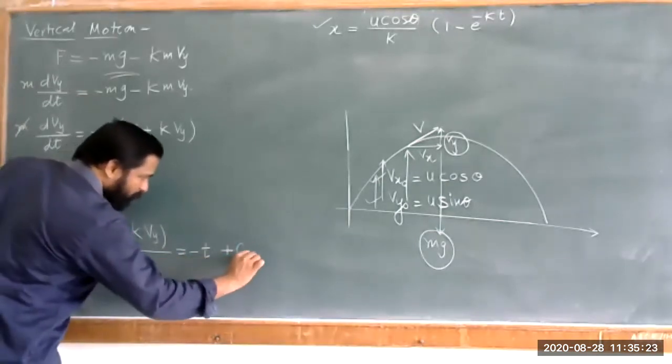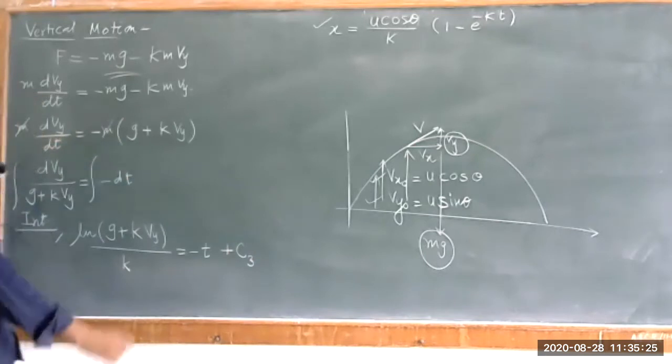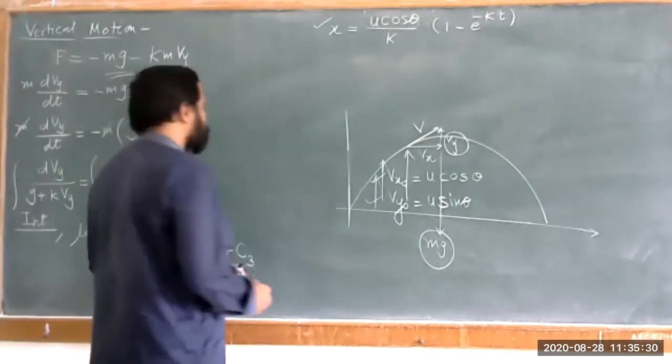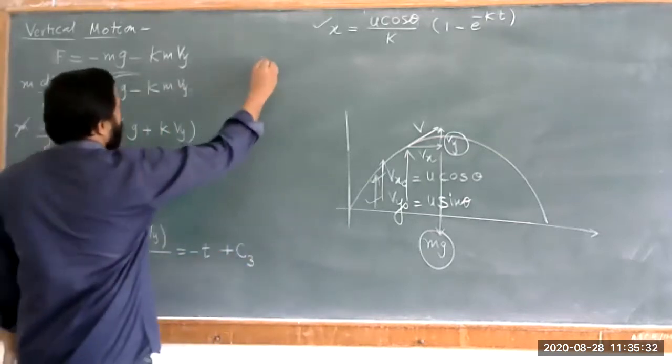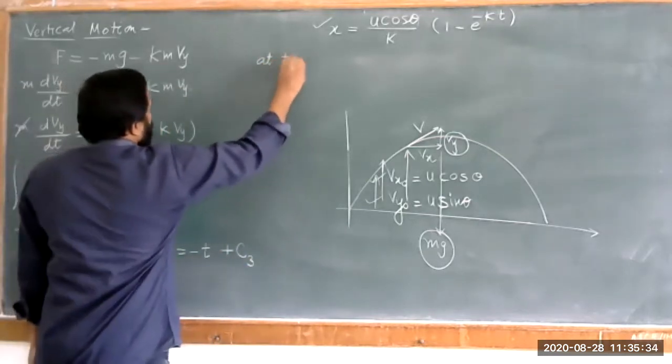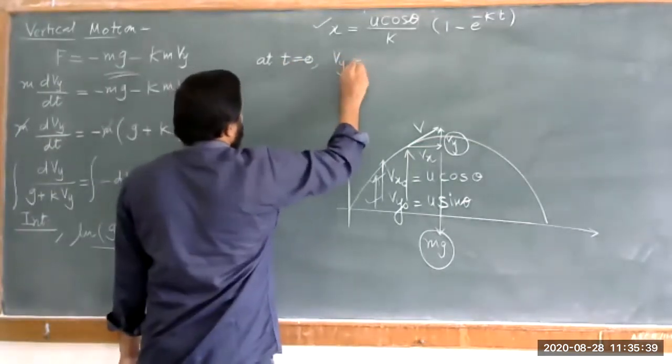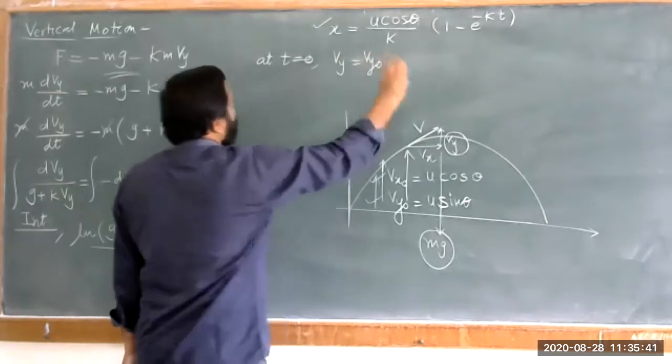Now we can add a third constant of integration. Again use the initial conditions, and the initial conditions are like this. At t is equal to 0, your initial velocity vy is nothing but vy naught.